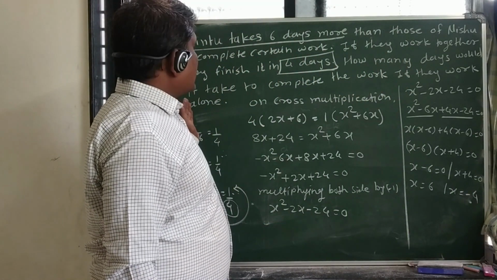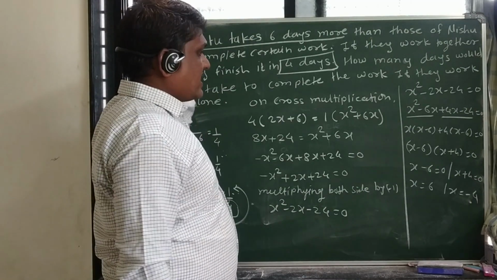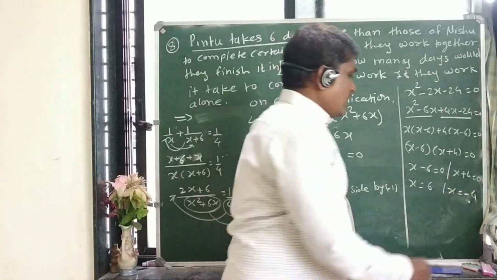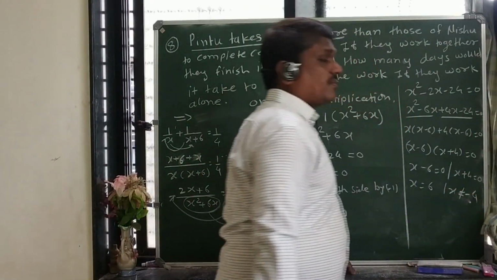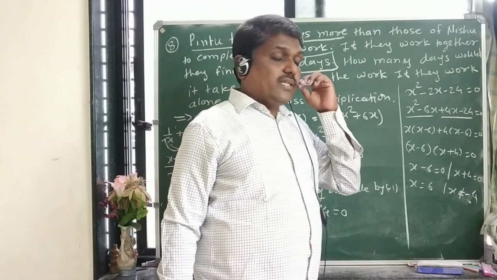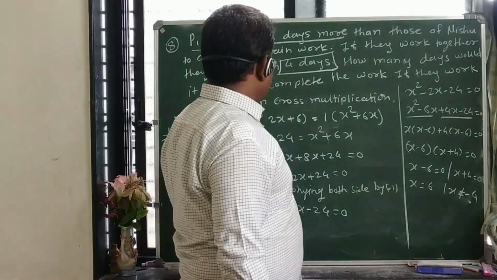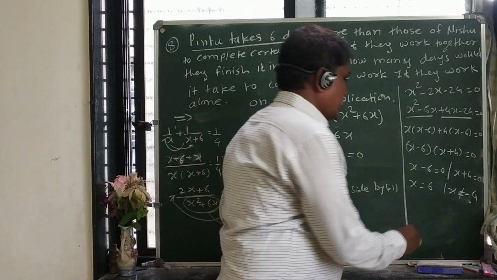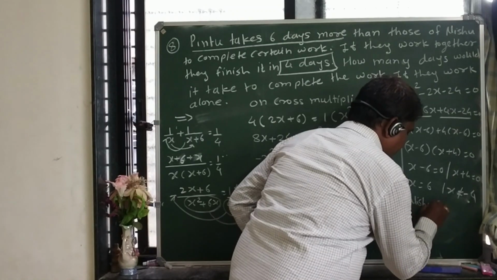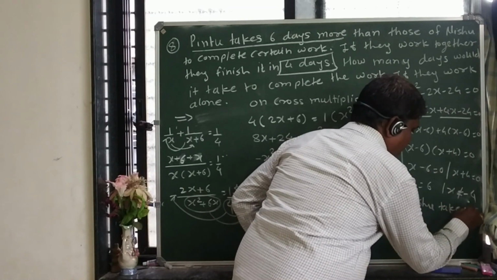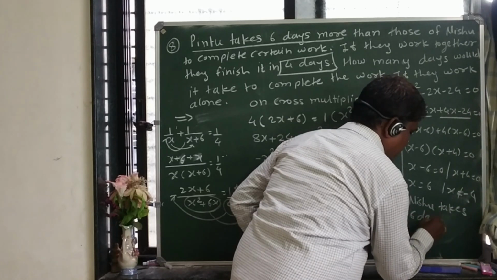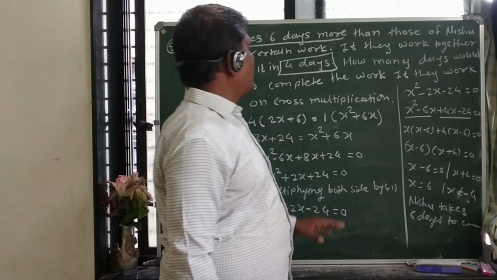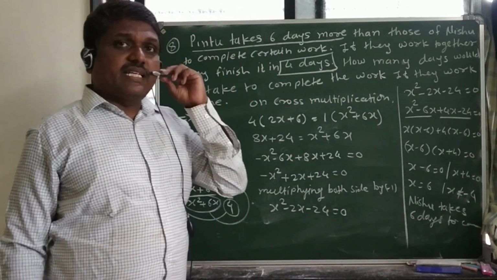So in this condition, what did they ask? How many days? Days are not in the negative condition. Days can never be negative. So x is equal to negative 4 is not possible because days are not negative. Therefore, what we have written here, Nishu takes how many days? So Nishu takes 6 days to complete one work, and Pintu takes 6 plus 6, it means 12 days, to complete the work.